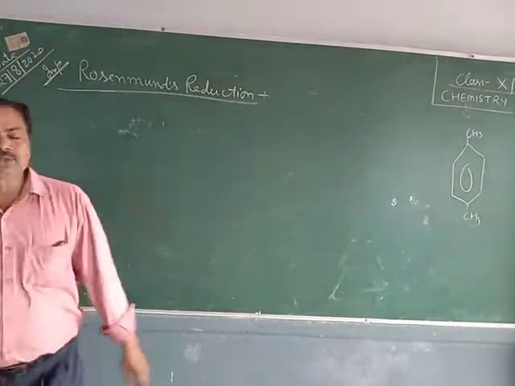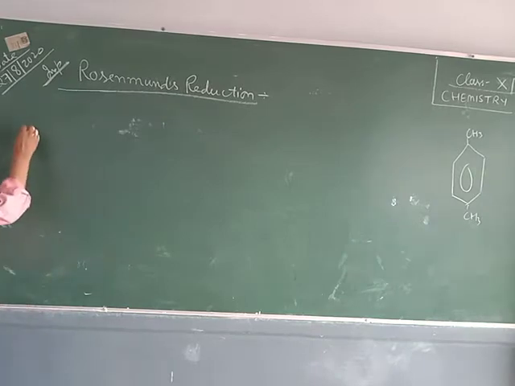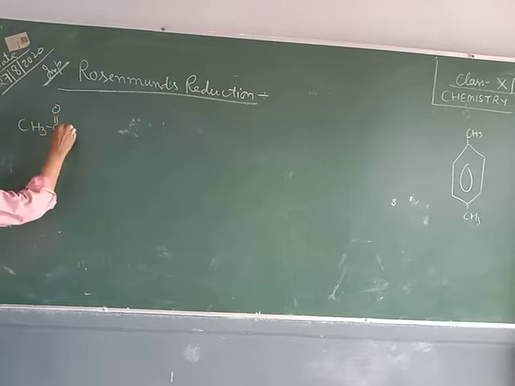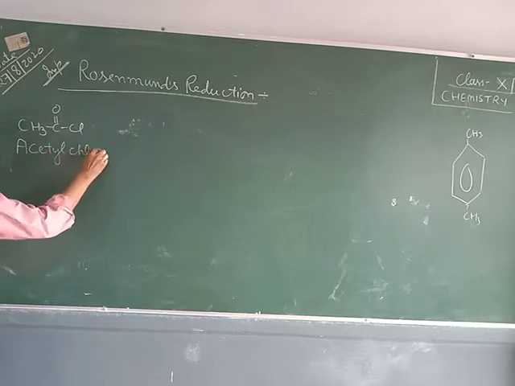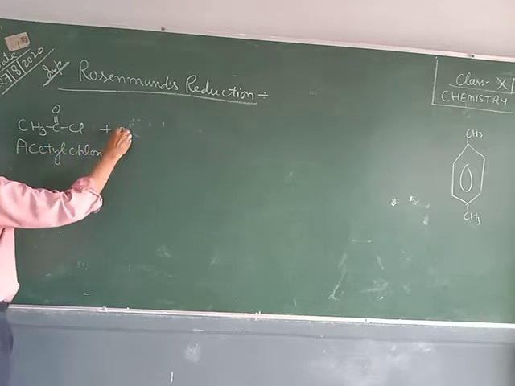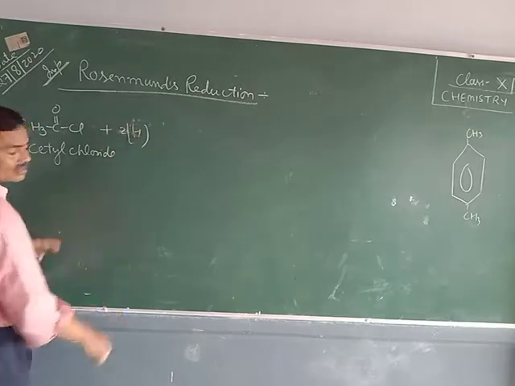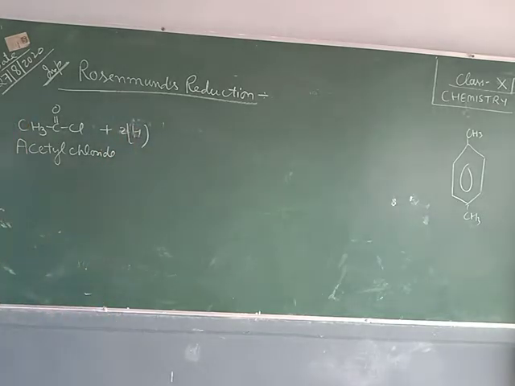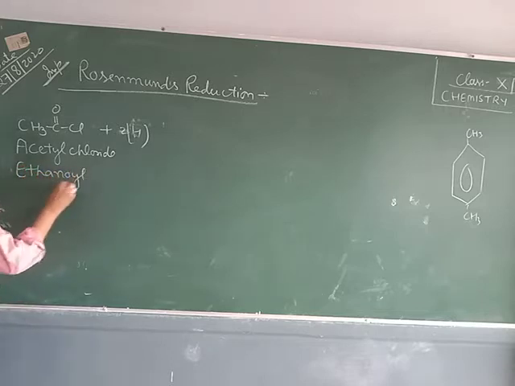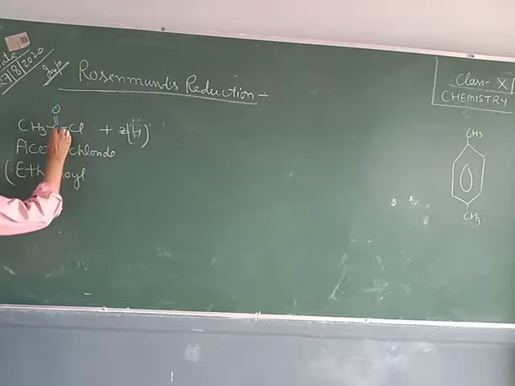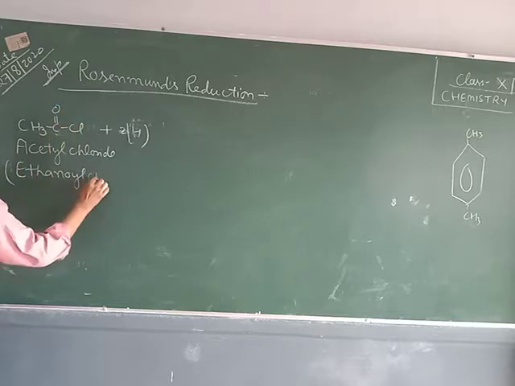Regarding the reaction of the Rosenmund, this is CH3COCl. This is acetyl chloride. IUPAC name is ethanoyl chloride. The suffix is COCl.